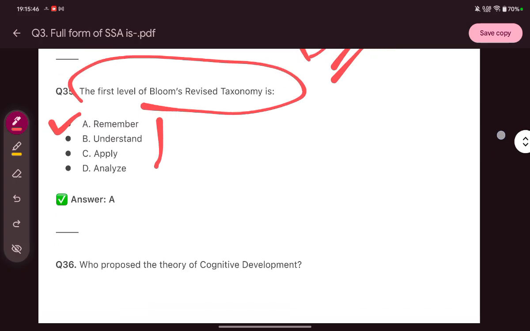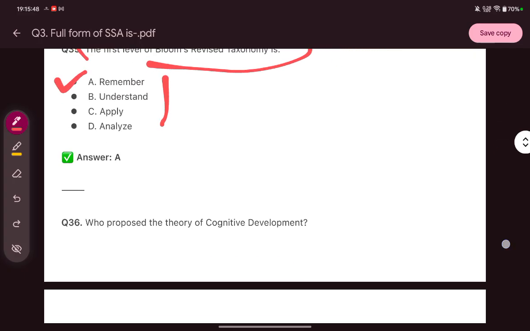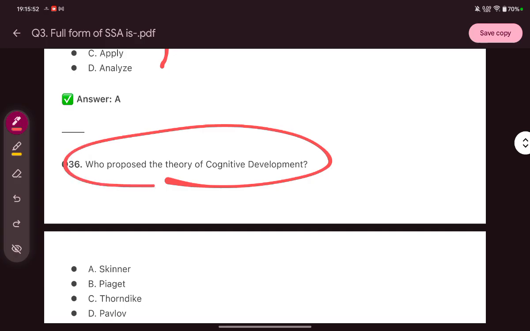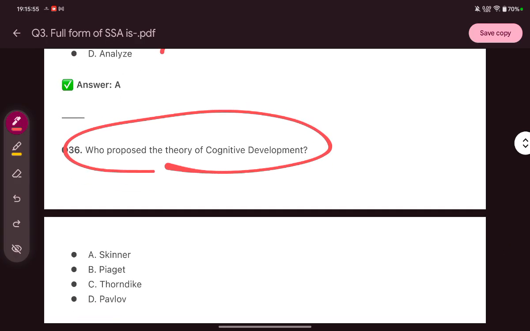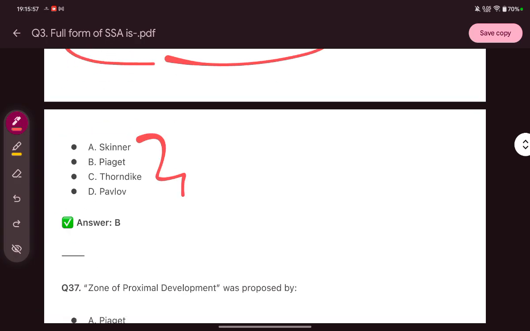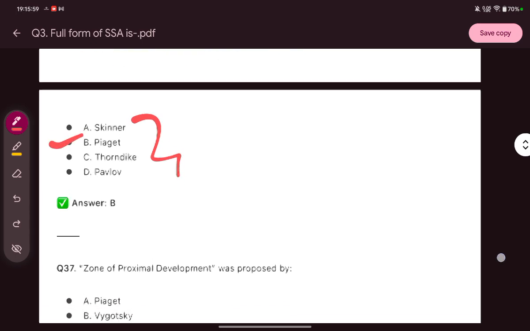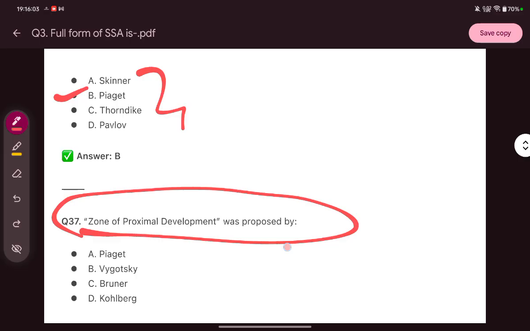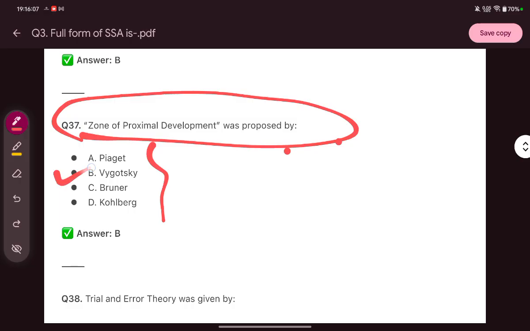Next question is, who proposed the theory of cognitive development? The answer is Piaget. Zone of proximal development was proposed by Vygotsky.